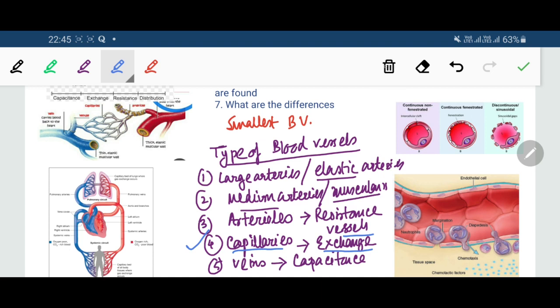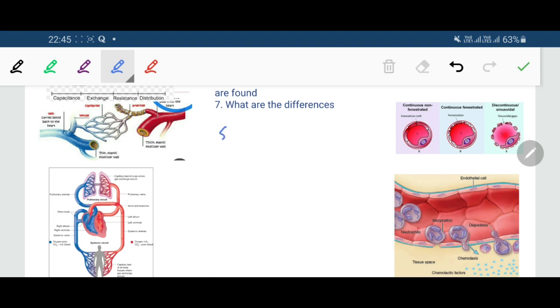So capillaries are the smallest blood vessels. They form a plexus or network.